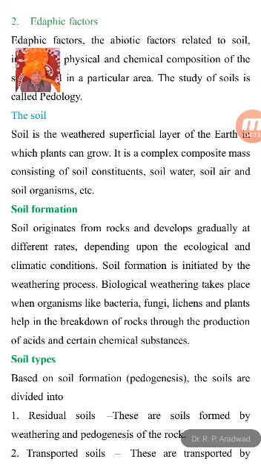The soil originates from the rocks and develops gradually at different rates. The formation of the soil differs according to the climatic or environmental conditions that are present in that particular area.